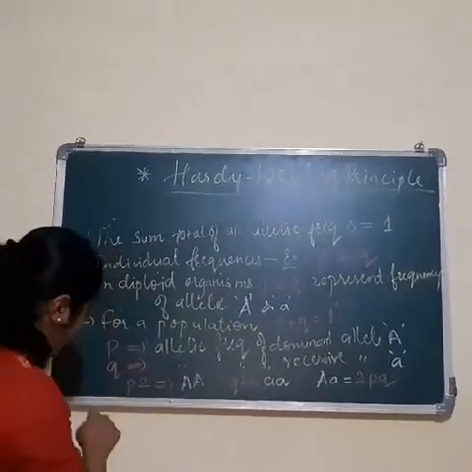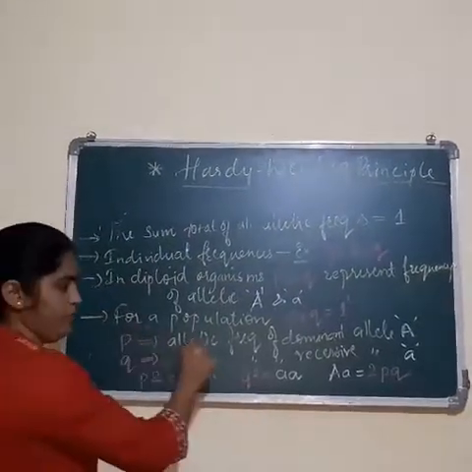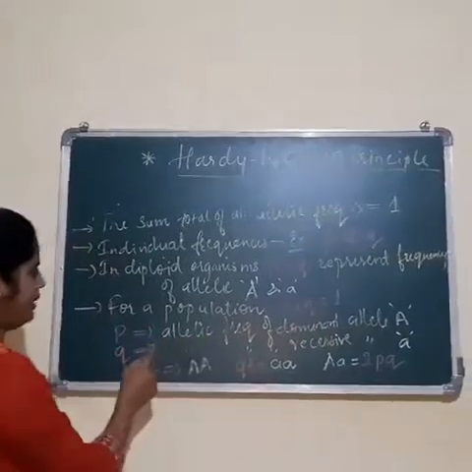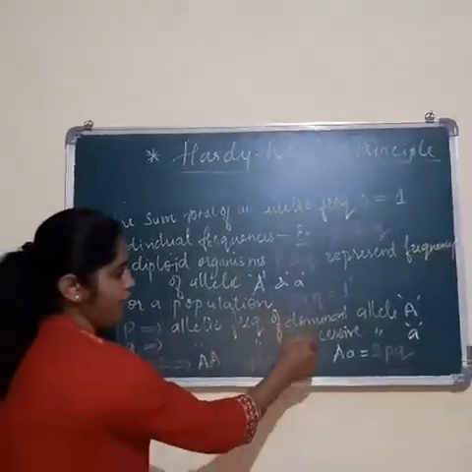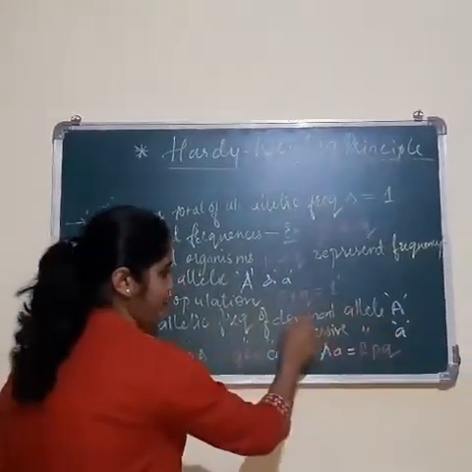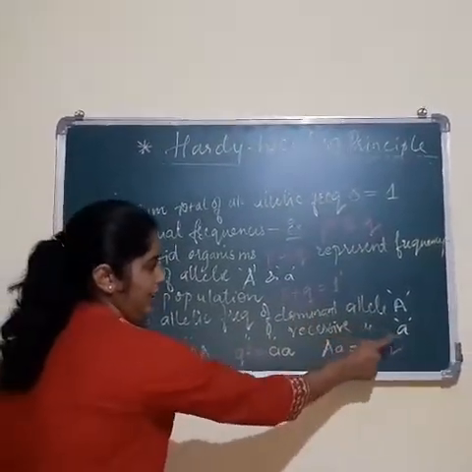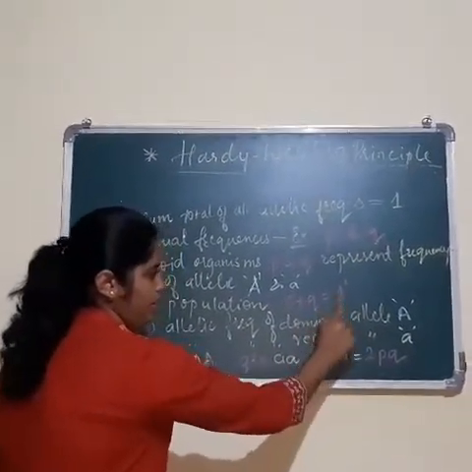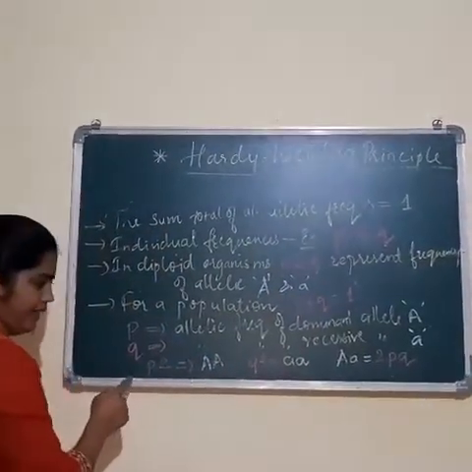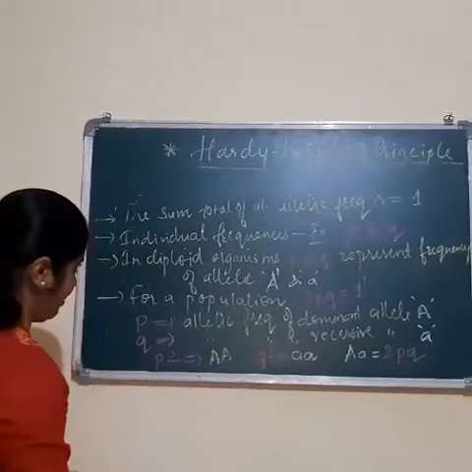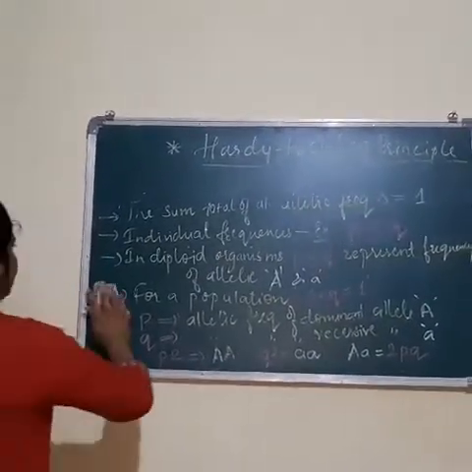So once again, as you all know, for a population, P plus Q is equal to 1. P is the allelic frequency of dominant allele A, and Q is the allelic frequency of recessive allele small a. That is always equal to 1. Then if I want to write P square, what does P square indicate?